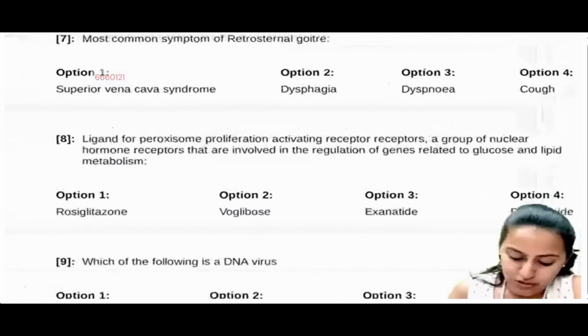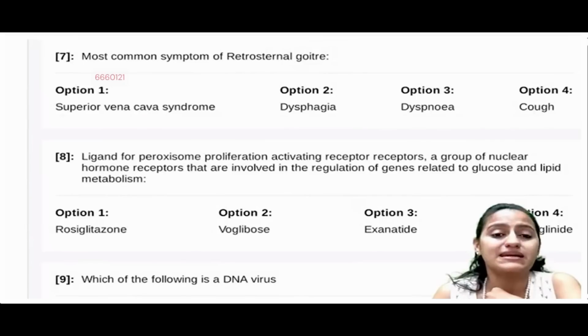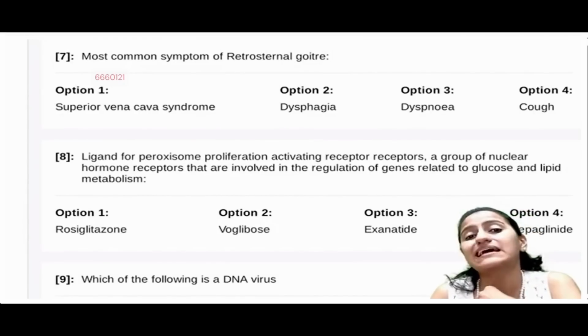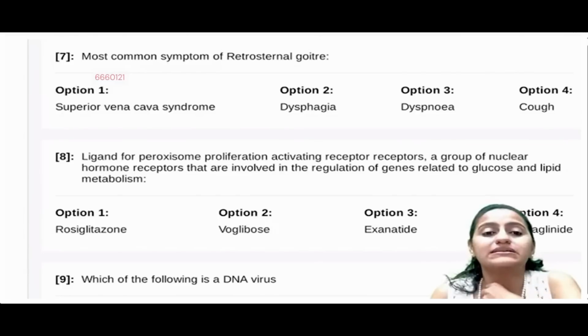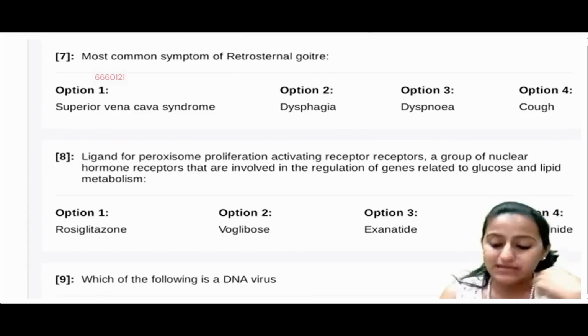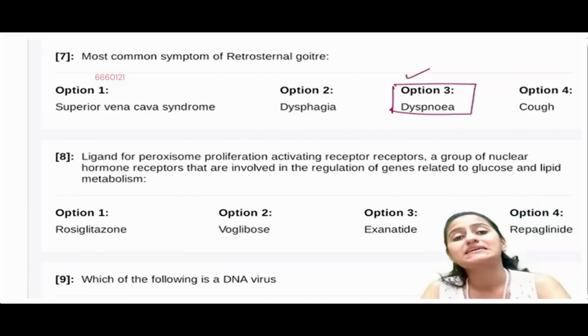Next one, what is the most common symptom of retrosternal goiter? Retrosternal goiter basically goes into the mediastinum. The anterior mediastinum has the 4 Ts: thymoma, thyroid, terrible lymphoma, all of that. The thyroid surrounds the trachea, so the most common symptom here is going to be dyspnea.